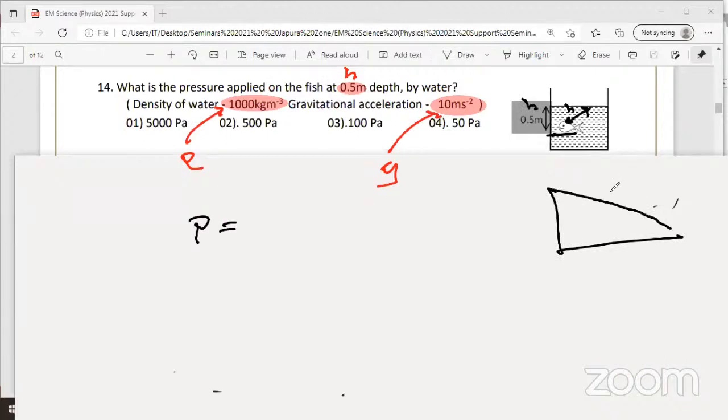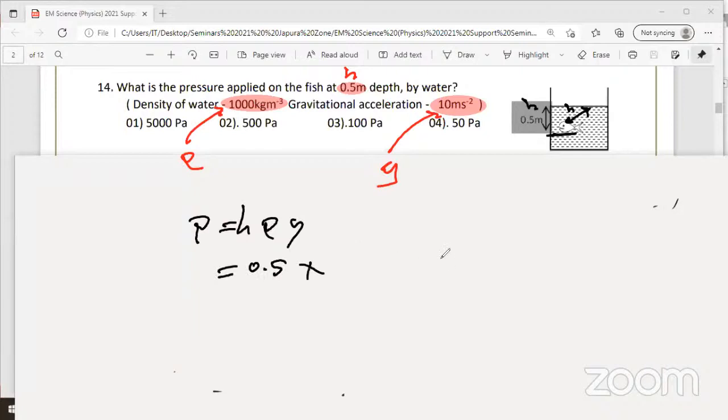They'll give a height here of 20 meters, and here 10 meters, and ask you to calculate the pressure at this point or at that point. Then you have to be careful. Whether you are calculating the pressure at point A or B, the vertical height matters here. If you confuse it, they can ask questions like that. So P equals H rho G, where H is 0.5 meters, density is 1000, G is 10.